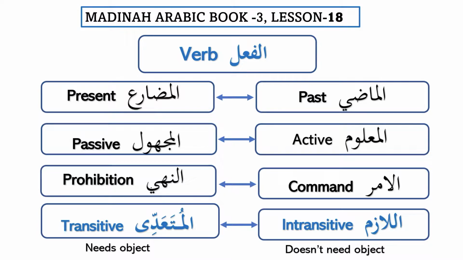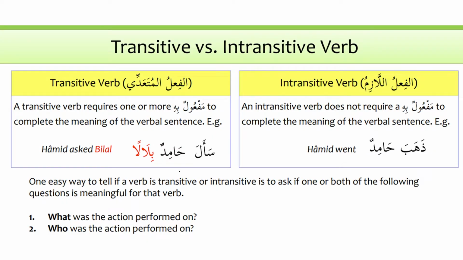And then we can see further classification that a verb can be intransitive and transitive. So most of the times these are the four things which we need to know about every single verb in Arabic language.